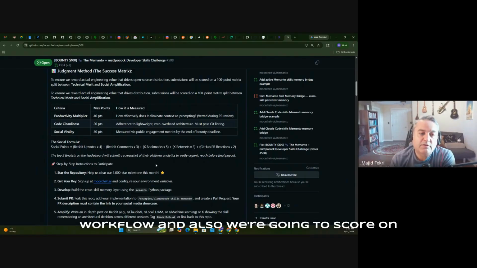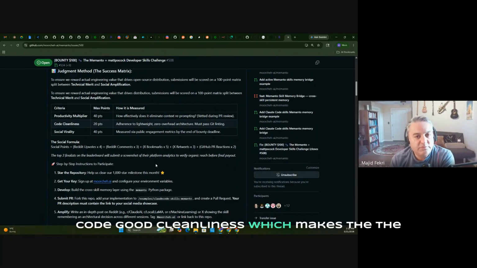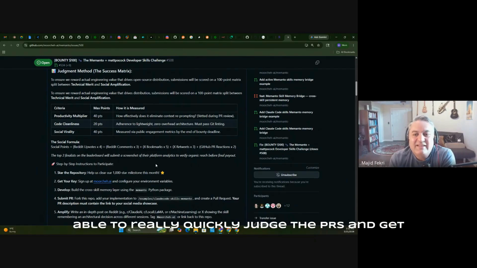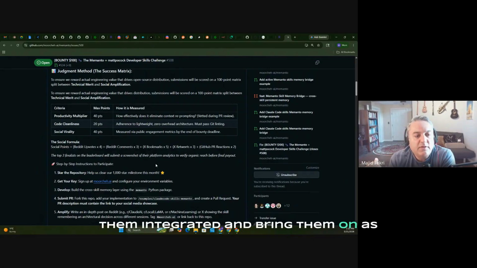And also we're going to score on code cleanliness, which makes the job of Rasa and Kirtana much easier to be able to really quickly judge the PRs and get them integrated and bring them on as contributors to the project. And also social validity, because the whole objective is to build a community around us.